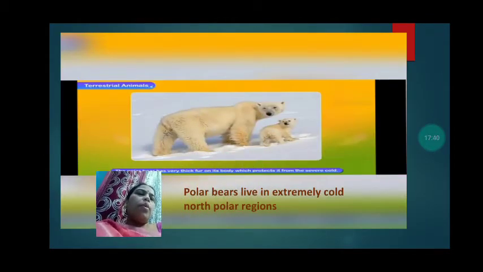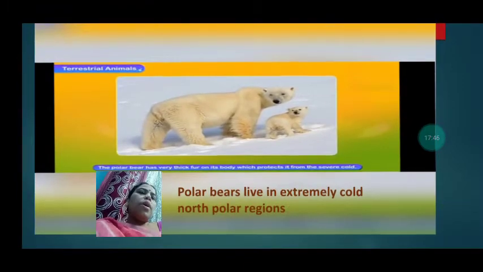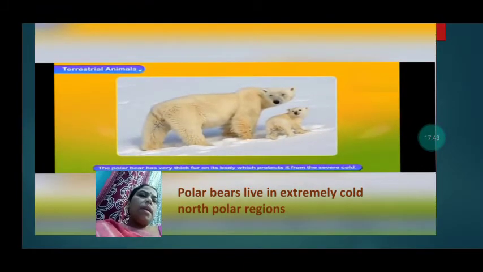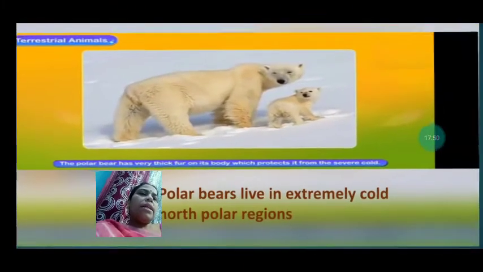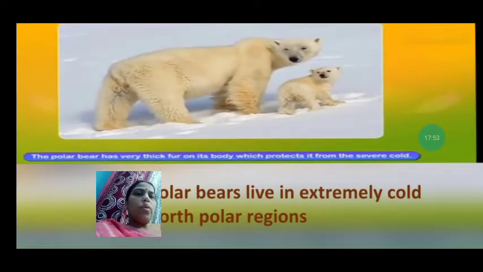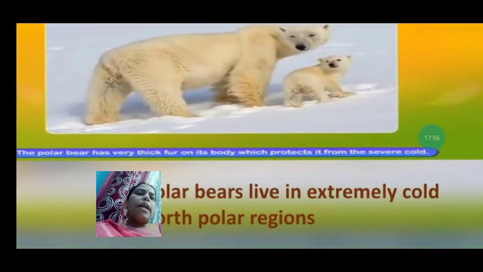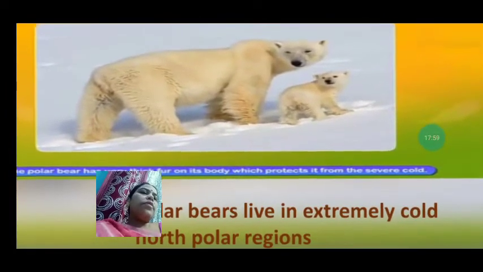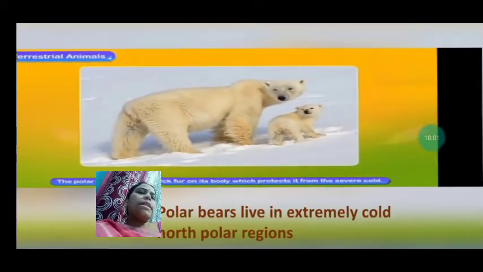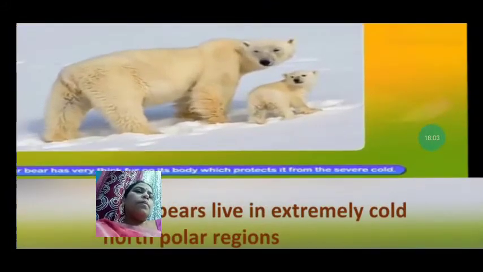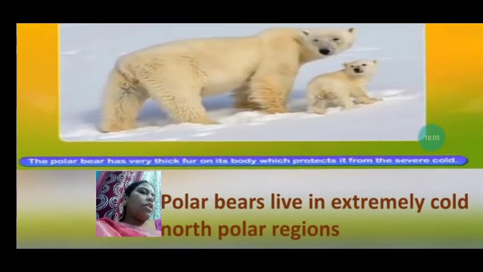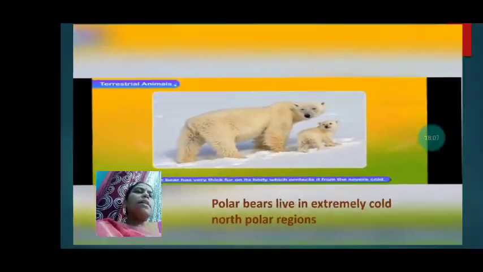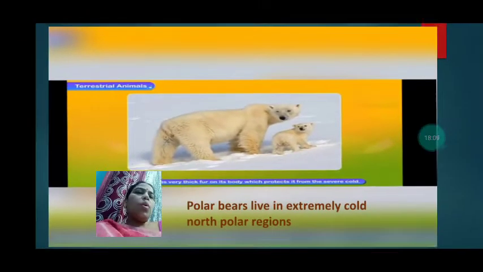In the same way, polar bear, what happens? The polar bear lives in extremely cold north polar regions where there is severe cold. So the polar bear has very thick fur on its body which protects it from severe cold. So it has adapted itself. As it has thick fur on its body, it is protected from severe cold.